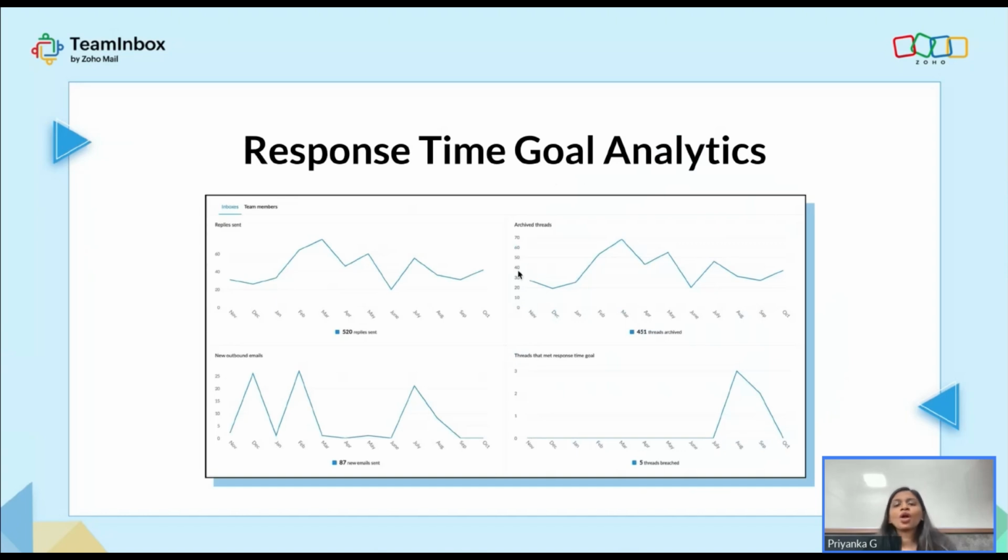this report, okay, where you will have a clear idea as to if at all your teammates are working really hard and they're meeting the work efficiency that you're expecting them to meet. You will be able to see the replies sent, the archived threads, the threads that met the response time goal, and new outbound emails that are waiting to be responded. So with all of this information, you can evaluate the work efficiency, and you can also take further measures. You can brainstorm and come up with ideas how you can meet this response time goal. Okay, for you to analyze this, for you to evaluate this, we have this report available in our tool itself.